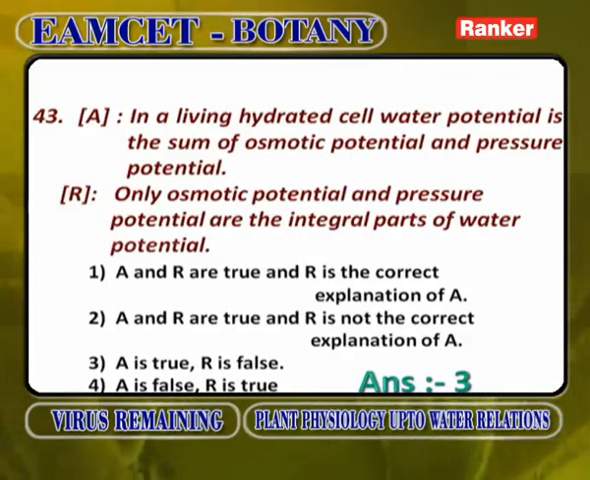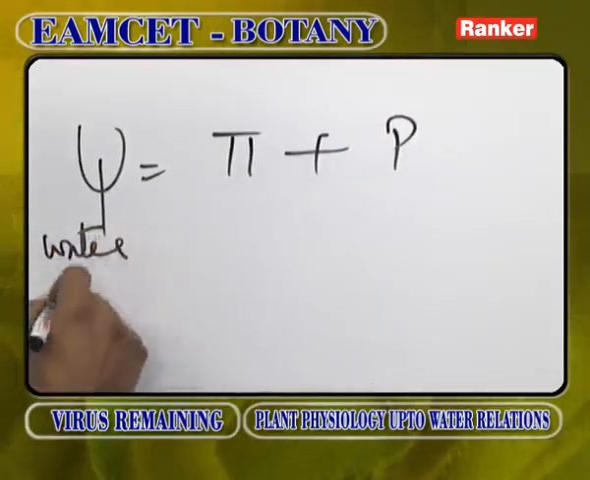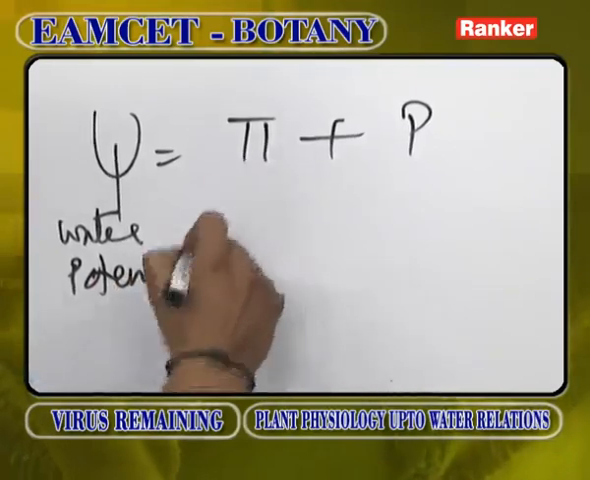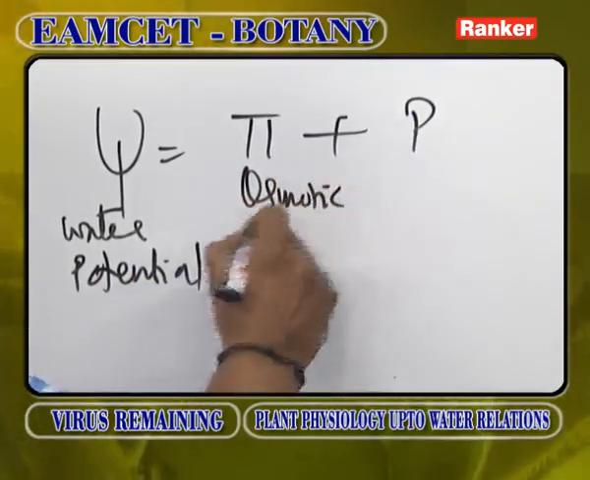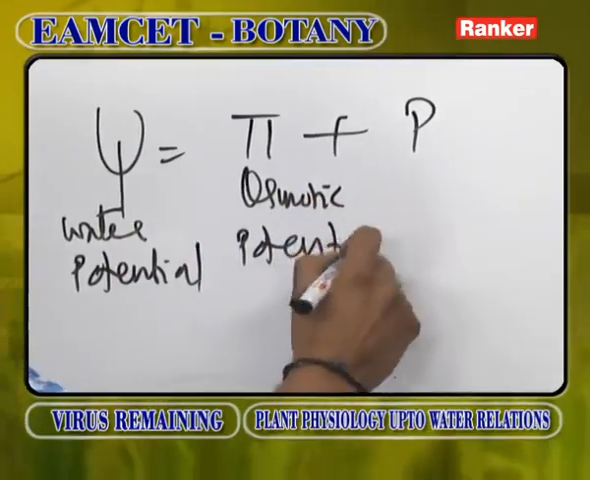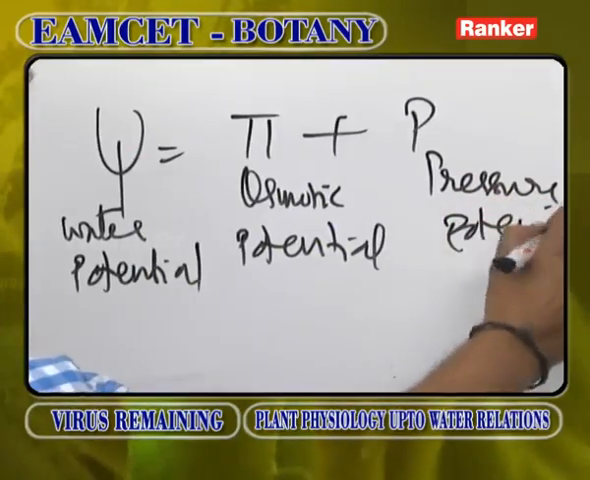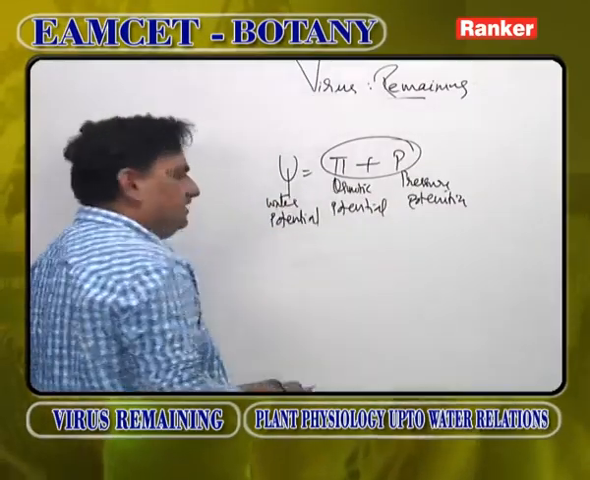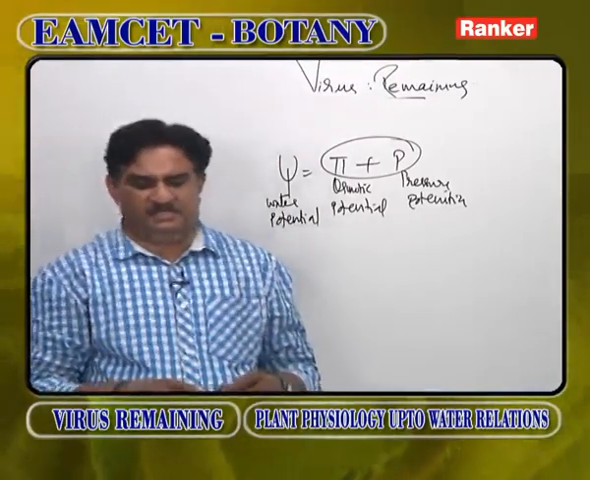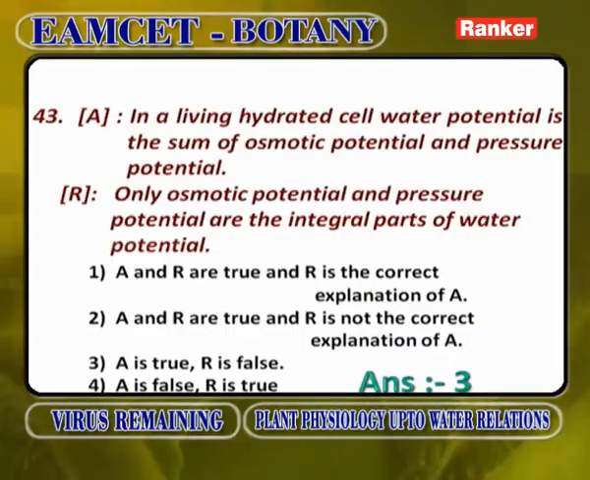In a living hydrated cell, water potential is the sum of osmotic potential and pressure potential. That means psi is equal to pi plus p. Psi is water potential, pi is osmotic potential, p is pressure potential. The sum of osmotic potential and pressure potential is equal to water potential. So, assertion is correct.